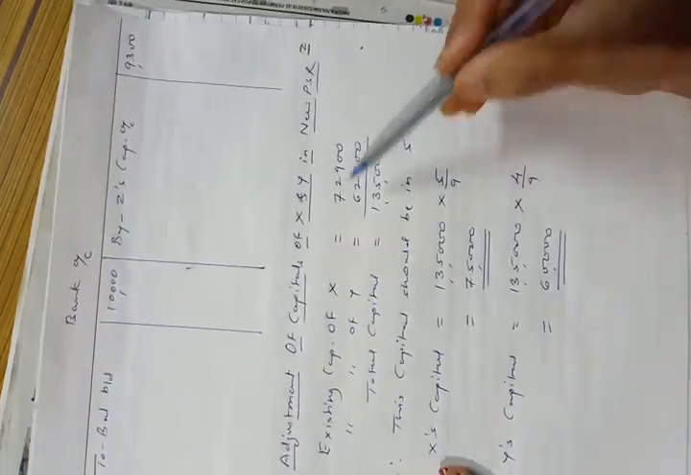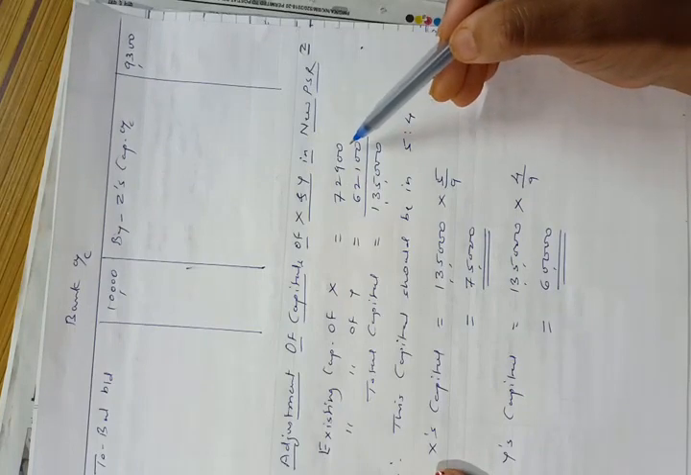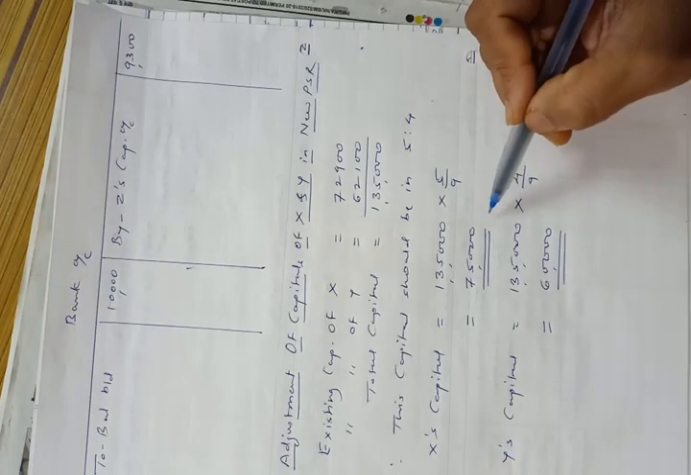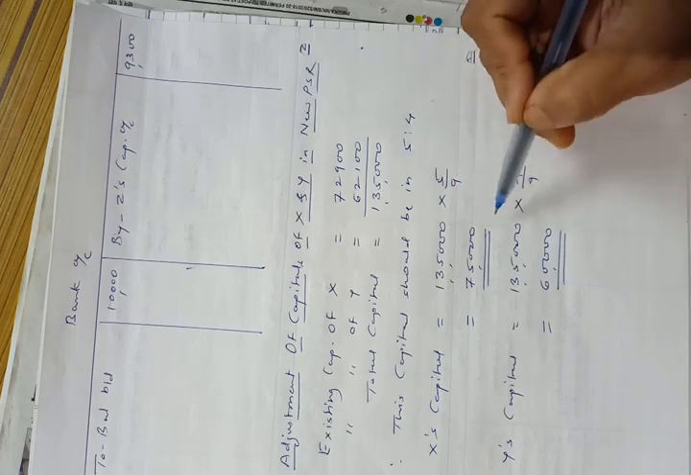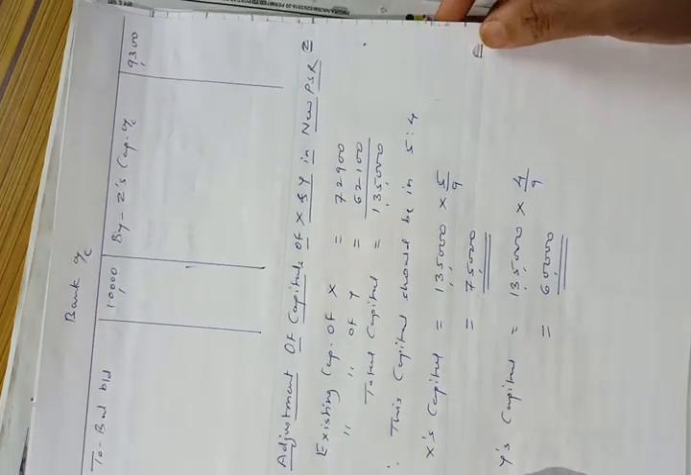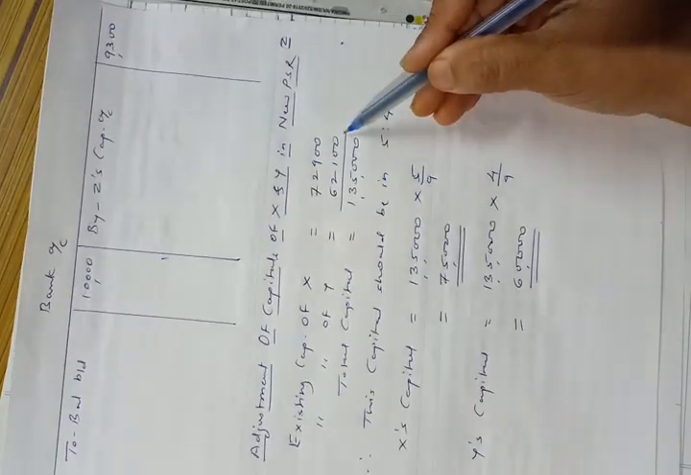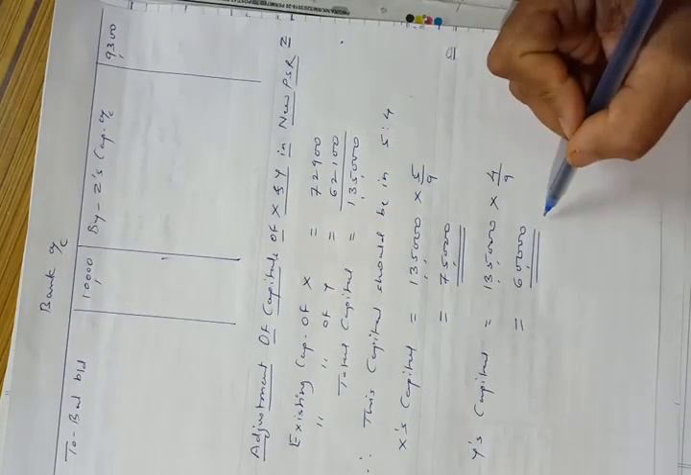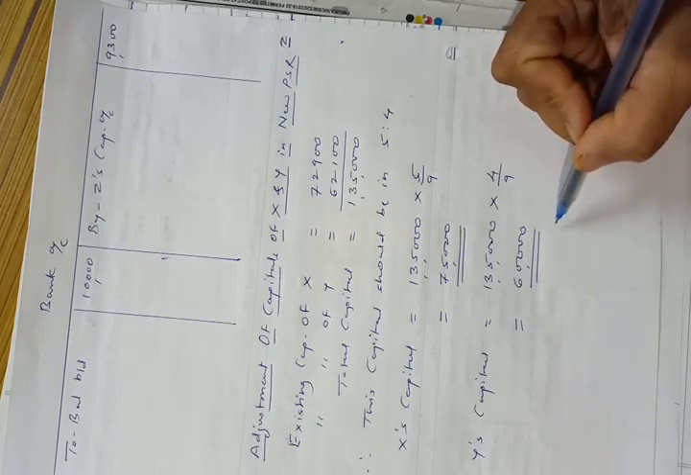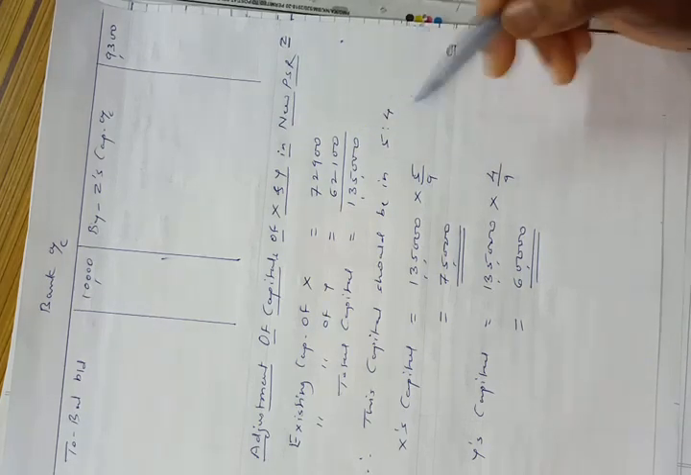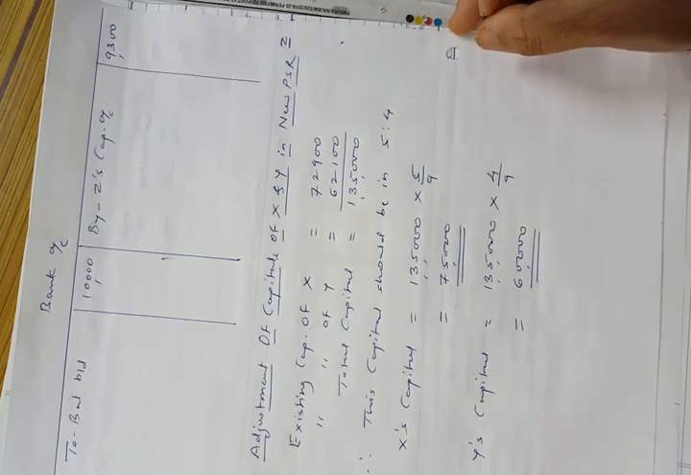Now see, existing capital of X is 72,900 and his capital should be rupees 75,000. So he has to bring rupees 2,100, that is the difference, into the business. On the other hand, in case of partner Y, his existing capital is 62,100 and required capital, that is his adjusted capital, should be rupees 60,000 in the business. So he will take away the amount, that is 2,100, the difference, from the business. Okay. So now let us solve this here.